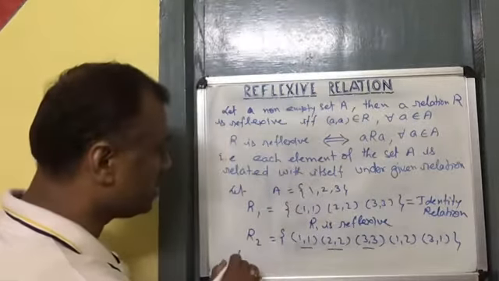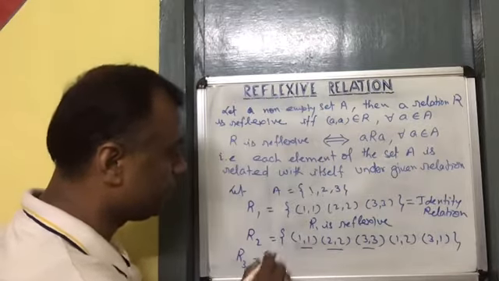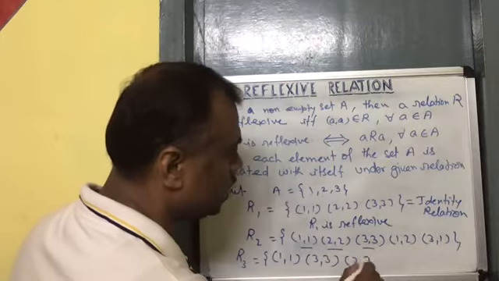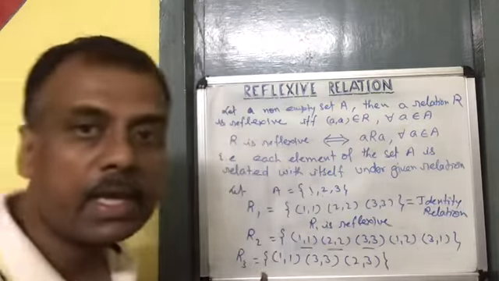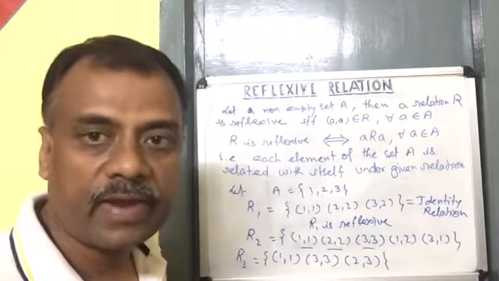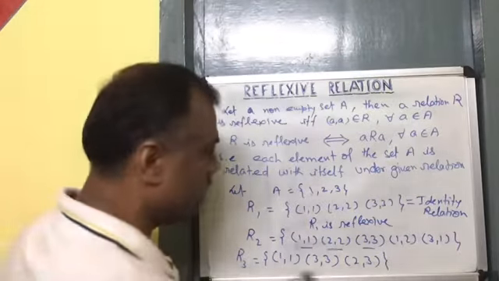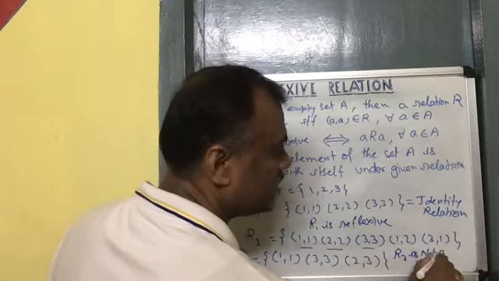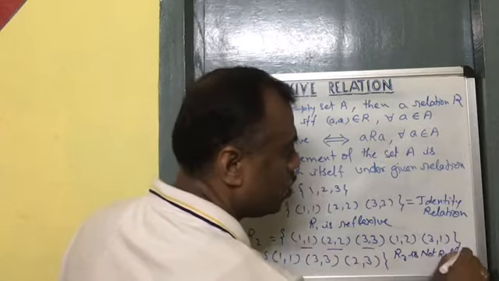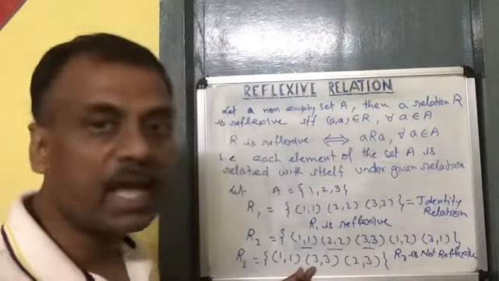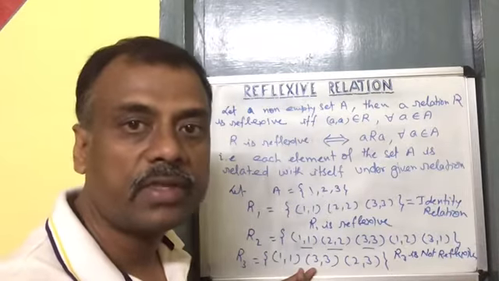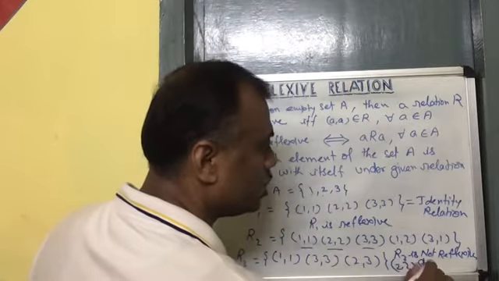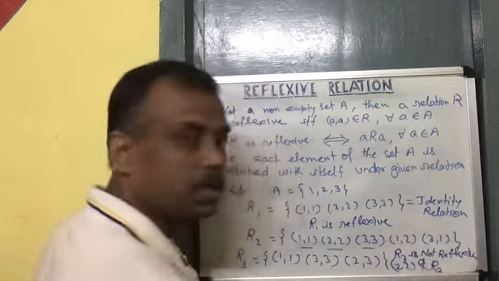Let us consider another example. R3: (1, 1), (3, 3), (2, 3). Here R3 is not a reflexive relation. Why? We can say that here the element 2 is not related with itself because (2, 2) does not belong to R3.